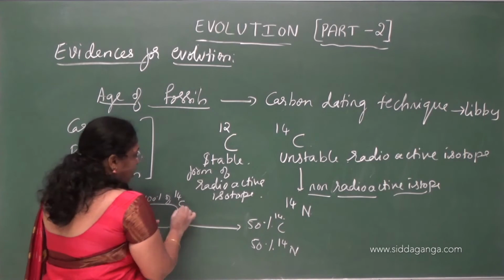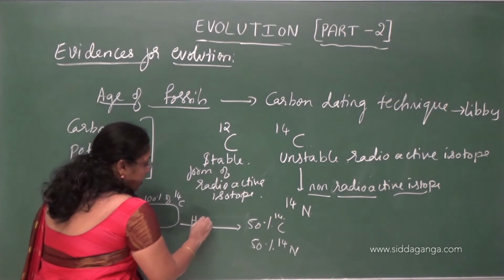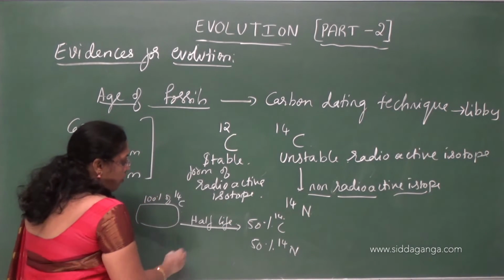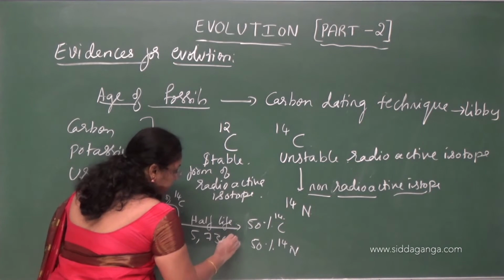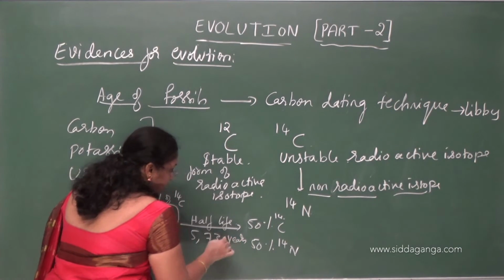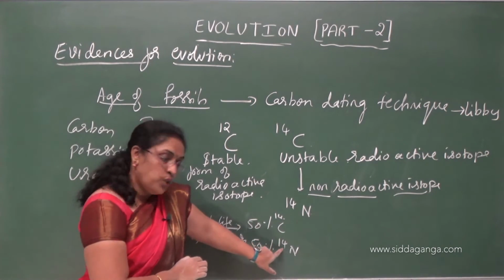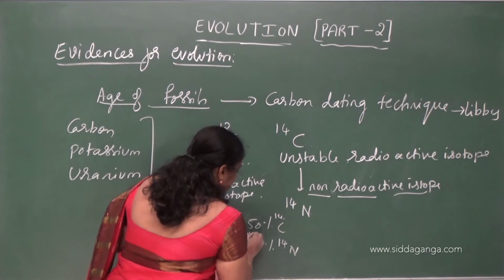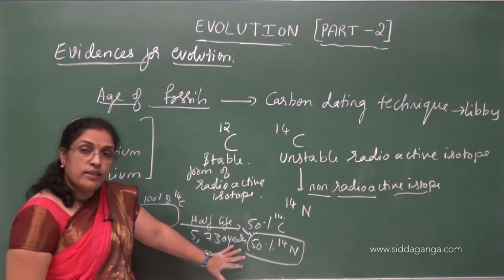The time it takes for this decay process, from 100% to 50%, is called half-life, and for carbon it is 5730 years. For this conversion of carbon 14 to nitrogen 14, it will take 5730 years.